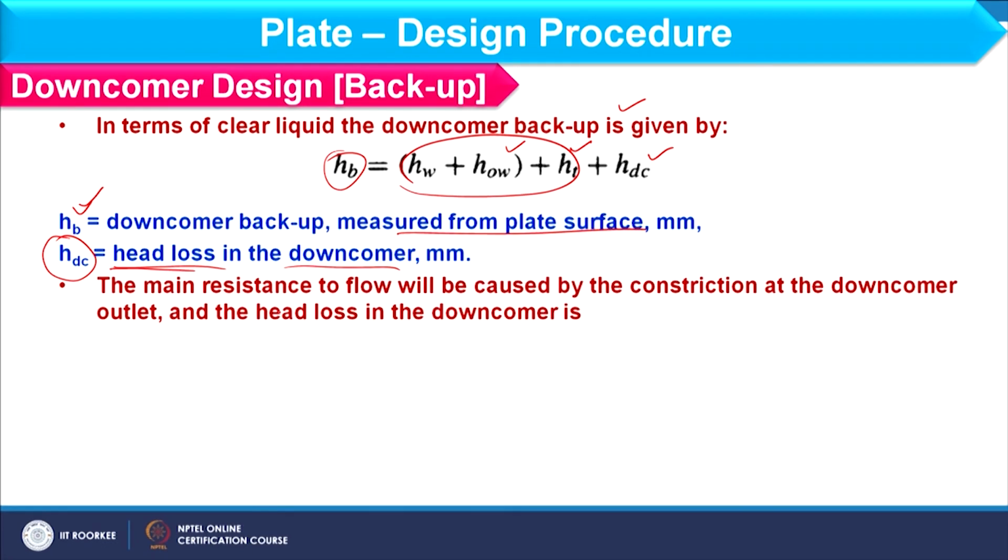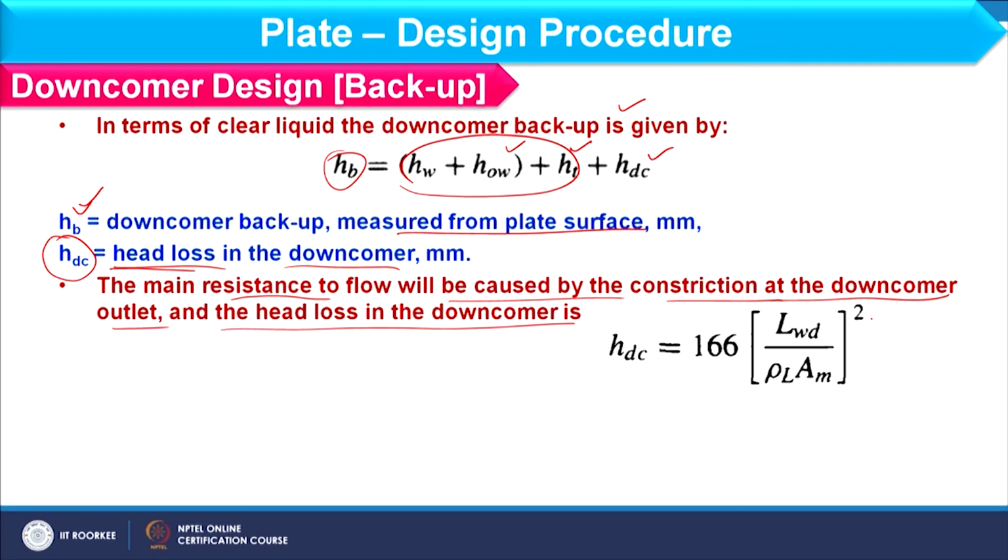The main resistance to flow will be caused by the constriction at downcomer outlet, and the head loss in downcomer we can calculate by this equation. Here I have LWD, that is the highest flow rate of the liquid available in downcomer.